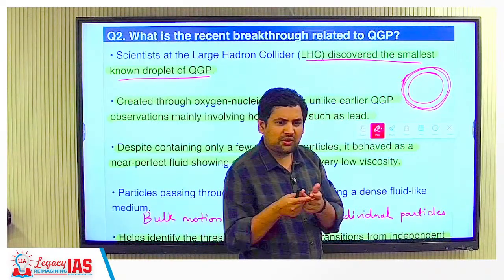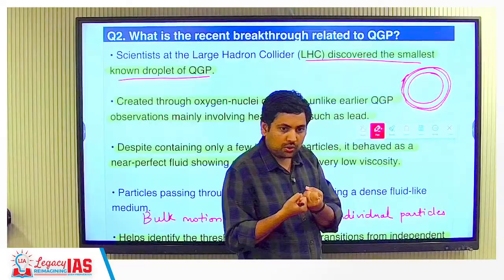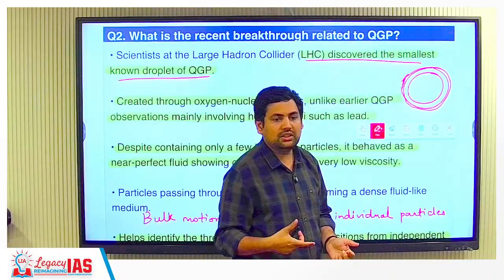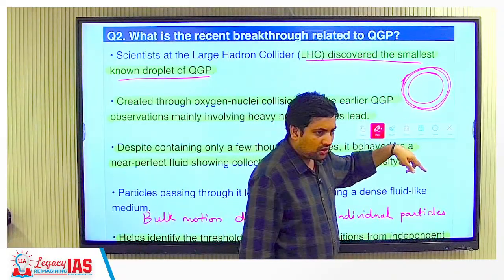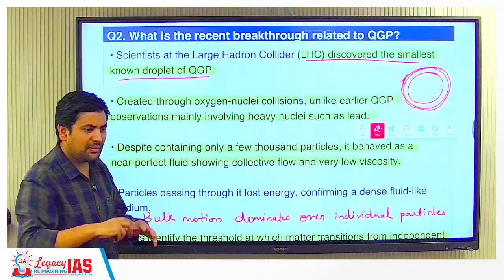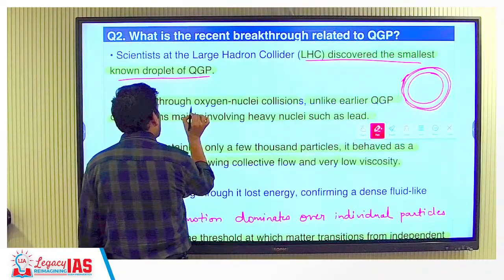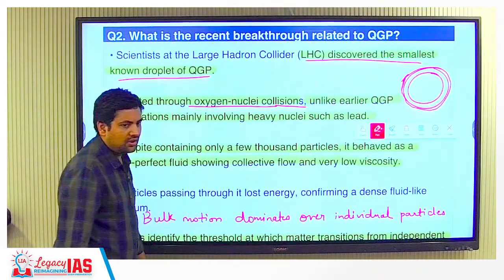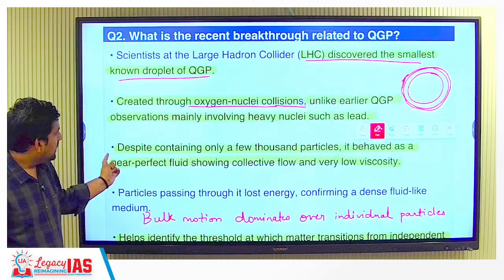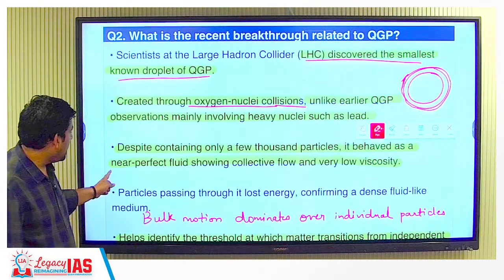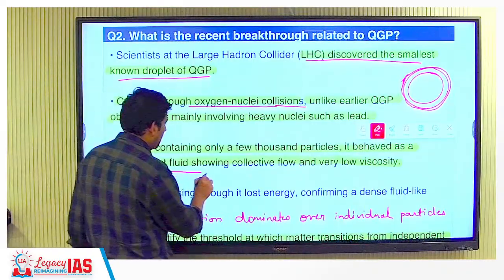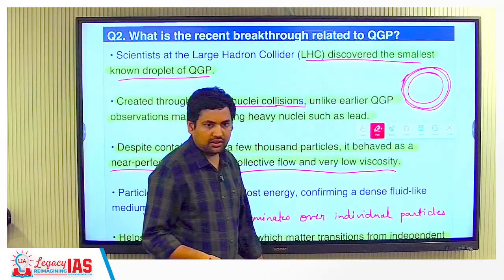Usually if you take one proton, it won't break because it is very strongly glued by the gluons, correct? But if you collide them hard enough, then they come to their fundamental states, and that is done in the Large Hadron Collider. Earlier they used to be based on some heavy nuclei. Now they have recently done it in oxygen nuclei based collisions. So that is the new thing that they have done. Despite containing only a few thousand particles, it behaves as a near perfect fluid, showing collective flow and very low viscosity.